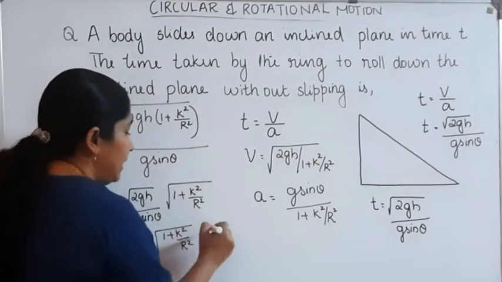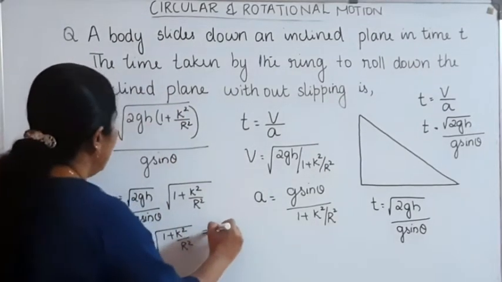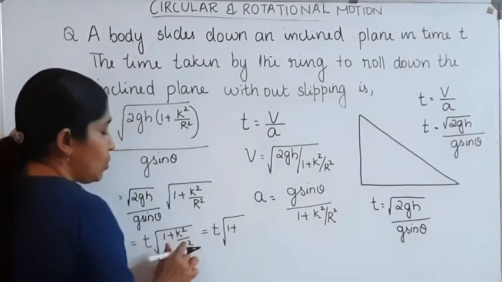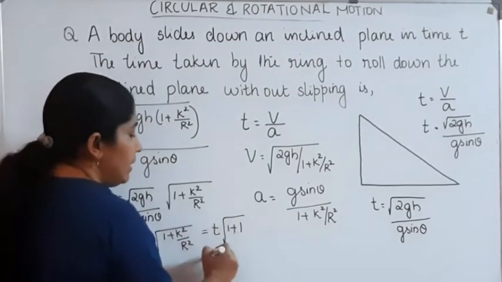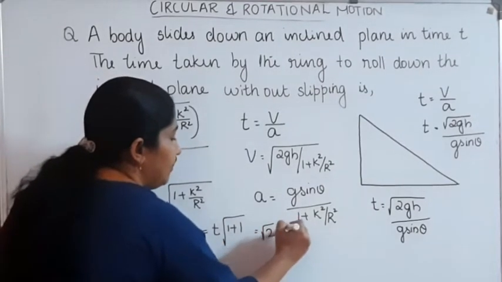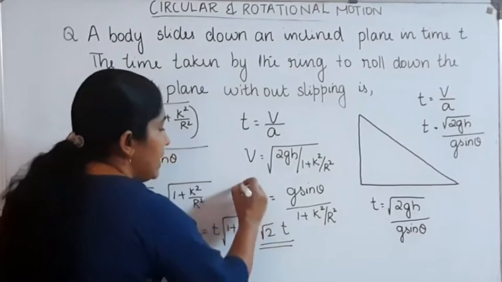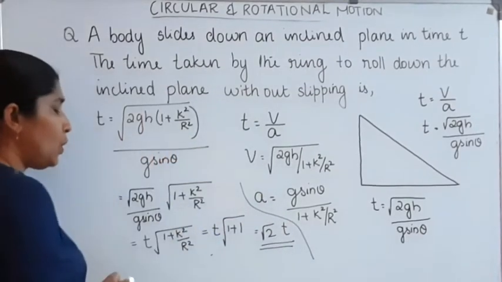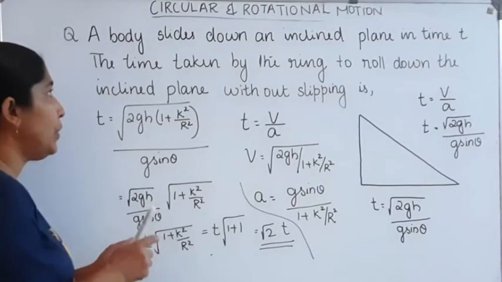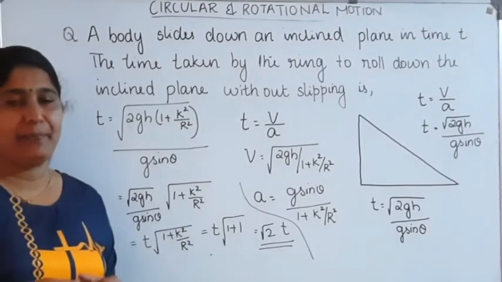So, the time is equal to t into root of 1 plus r square by r square, that's equal to root of 1 plus 1, that's equal to root 2 into t. Okay, root 2 t is our answer. Root 2 t is the time taken by the ring to roll down through this inclined plane.